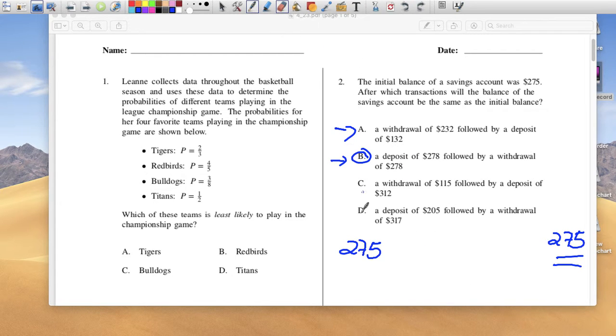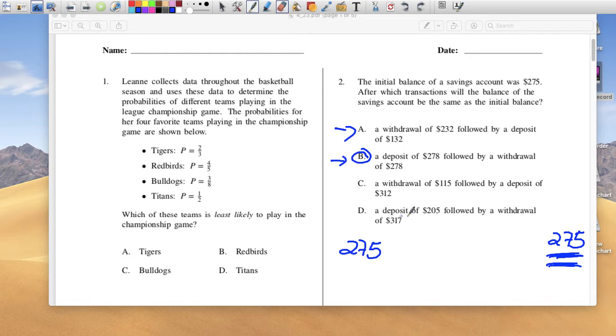Now C, a withdrawal. So you have $275. You take $115 out, and you put back $312. Do you think you're going to have $275 back? No, you won't, because you took out $115, and if you put back $115, that would have been fine, but you put way more than what you had spent, which was $115. So you're actually going to have more money in your account than you had in the beginning.